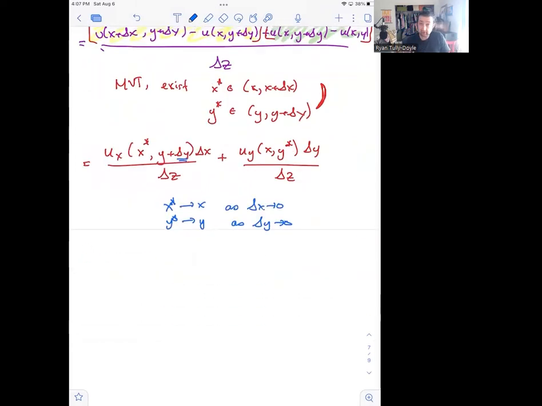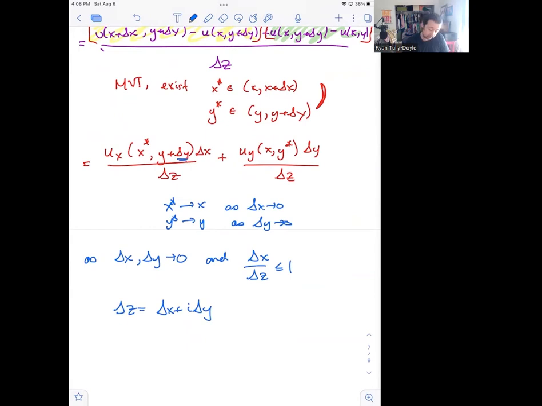So we're going to make the argument then that as delta x and delta y go to 0, the absolute value of delta x divided by delta z is less than or equal to 1. After all, we have to be careful here. Let me remind you that delta z is delta x plus i delta y. And we know that the real and imaginary parts of a complex number are smaller than the complex number.